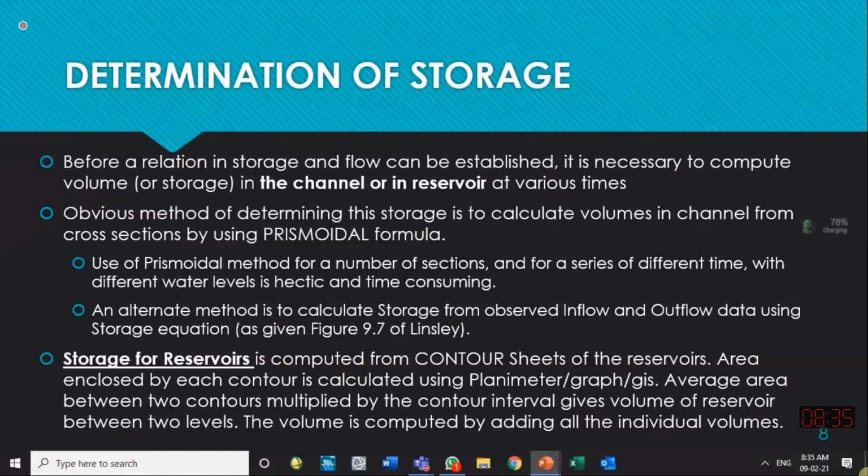Channel shape usually does not remain constant. So that's why surveying is important in civil engineering, in hydraulics, and in hydrology also. In addition to the layout of buildings and roads, river cross sections and reservoir cross sections are also found by them.